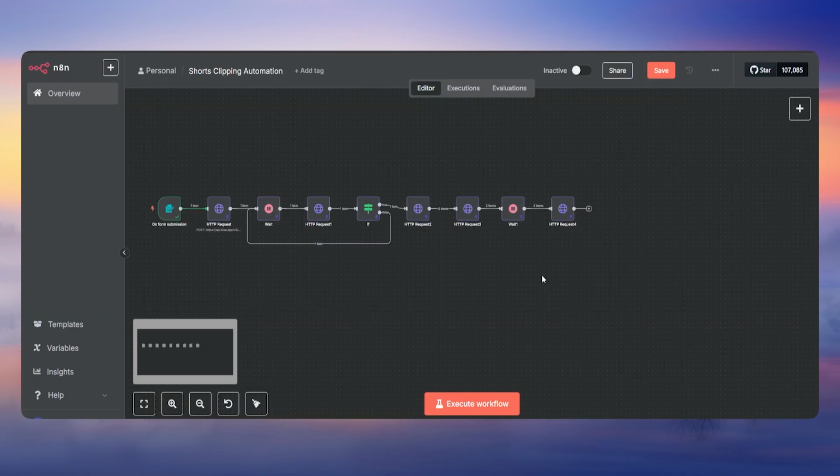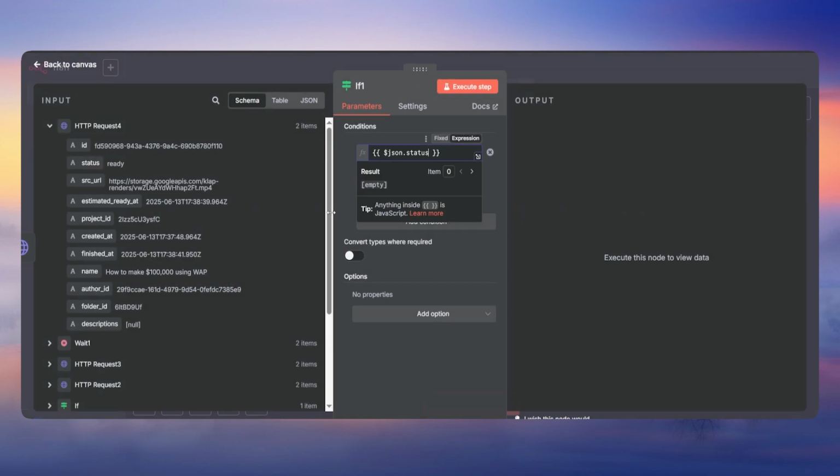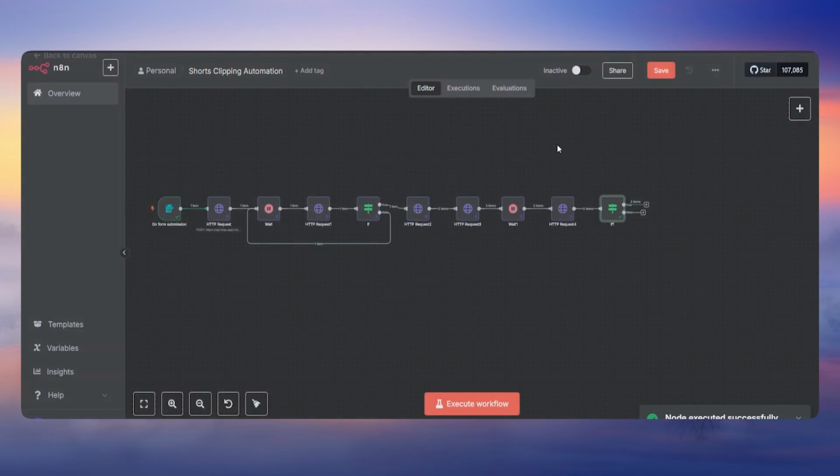Alright, so in case the video is not processed, we're gonna do the same thing that we just did here. We're gonna add the if node, and then same thing, status is equal to ready. Then execute the step. Since the status is ready, it will show true. Now, if the status is not ready, we will connect the false node back to the wait node, and then send a get request again, and then it will give us the true item.